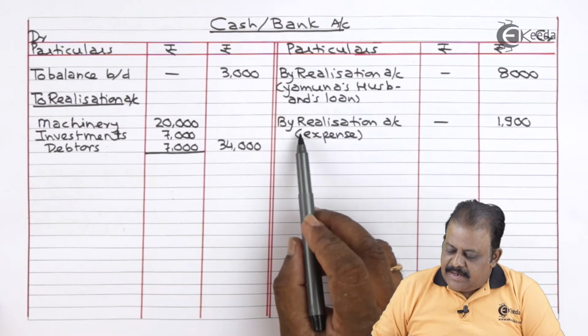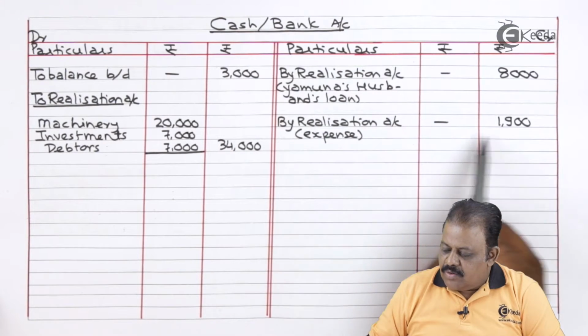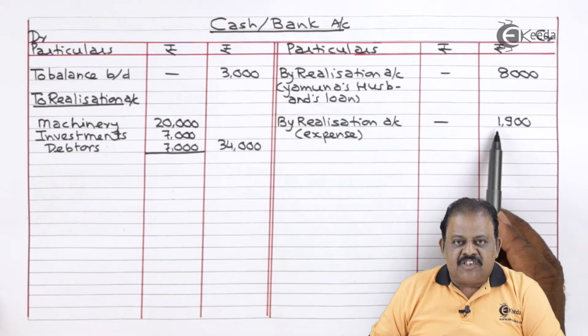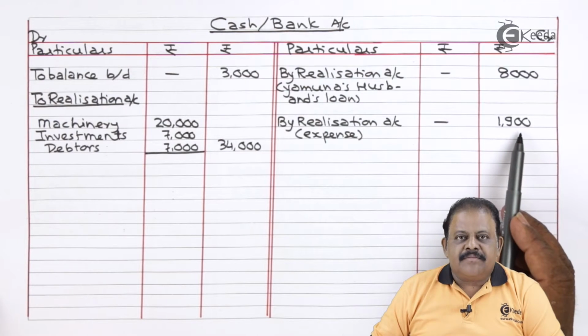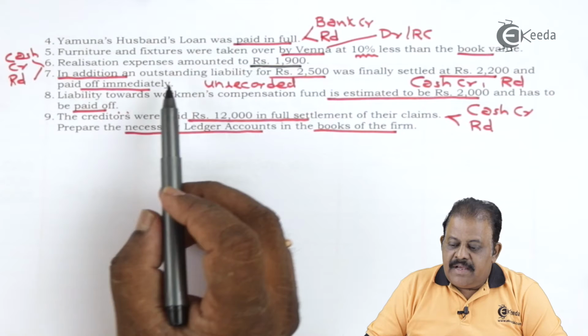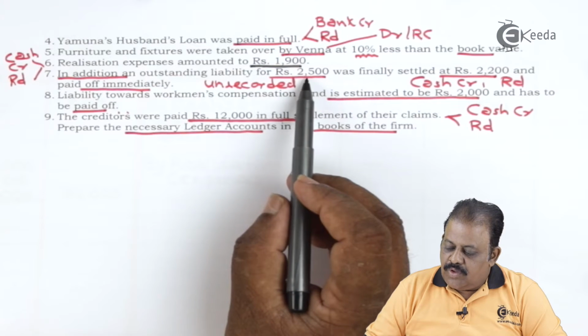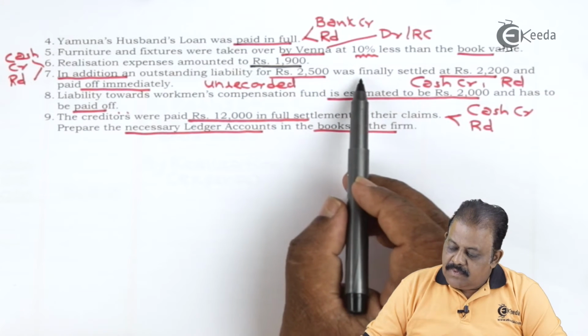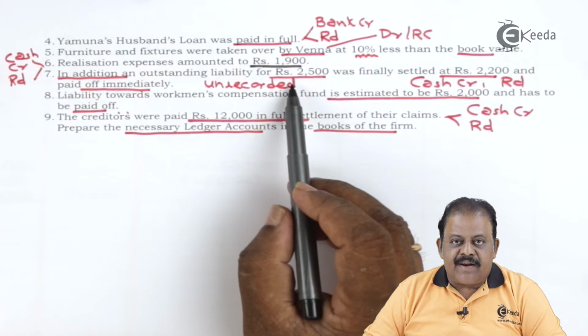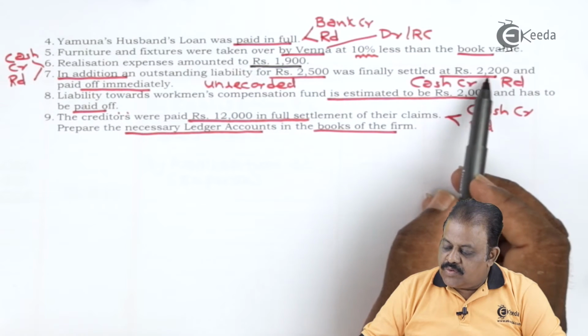Cash bank account credit side by realization account for expenses paid 1,900. In addition, an outstanding liability for 2,500 was finally settled. This was unrecorded, settled for 2,200.